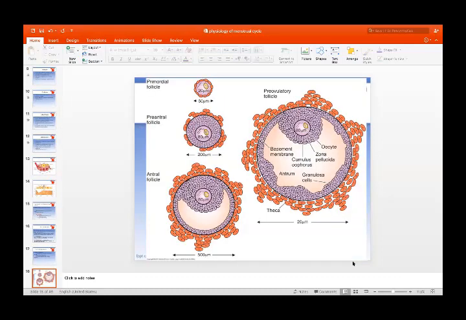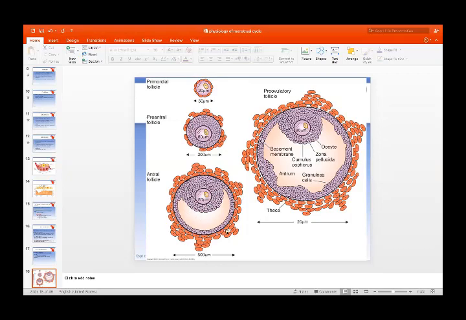So this picture depicts the primordial follicle. The oocyte is surrounded by a single layer of granulosa cells. Pre-antral follicle: granulosa cells along with basement membrane, and this is the egg, basement membrane, and these are theca cells. Again, this is the antral follicle. The antrum appears, and the eccentric ovum is surrounded by multiple layers of granulosa cells, which is called cumulus oophorus, and these are the theca cells.